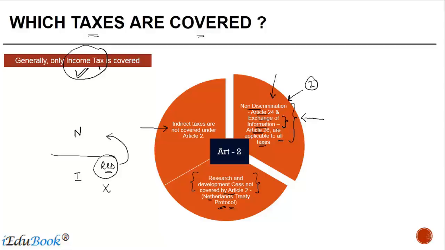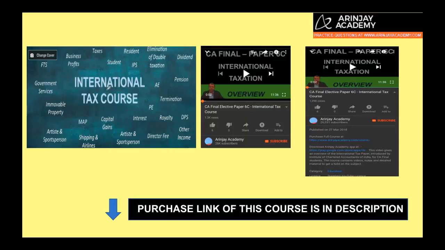Similarly, for exchange of information between two countries, again there's a specific mention that provisions of Article 1 and Article 2 shall not restrict the exchange of information, okay? Which means that Article 2, if it covers only specified types of taxes, is not going to limit the application of Article 26.